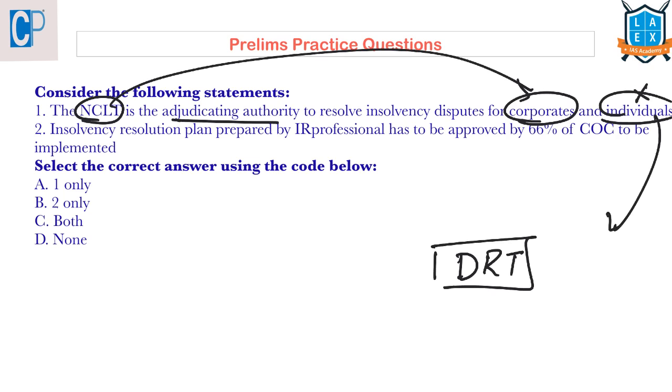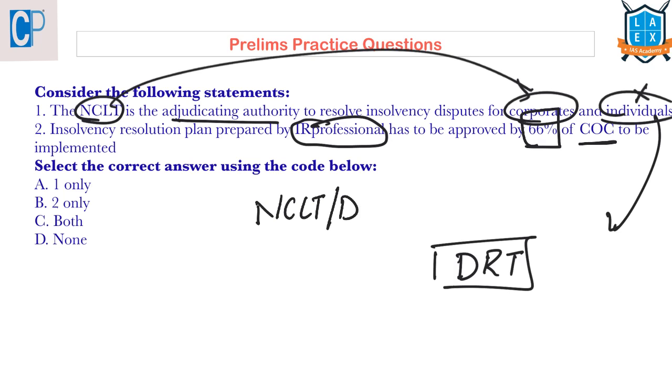The next statement is, insolvency resolution plan prepared by the insolvency resolution professional has to be approved by 66% of the committee of creditors in order to be implemented. Yes, once the National Company Law Tribunal or Debt Recovery Tribunal, if they take up the petition of the creditor or the debtor, whoever comes to them to resolve this insolvency,